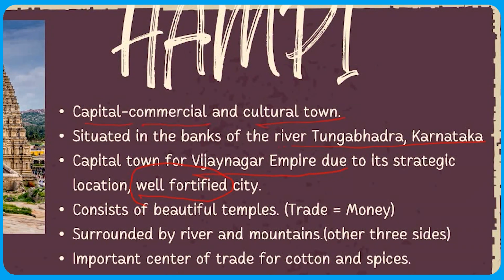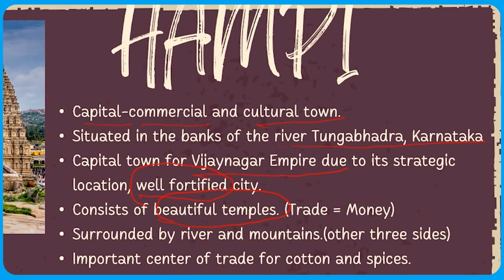Why am I saying that this beautiful city Hampi is a well fortified city? Because Hampi was protected from 3 sides. On 2 sides it was protected by rivers and on one side by mountains. This beautiful town consists of beautiful temples. The next thing I have written in brackets is trade equals money.